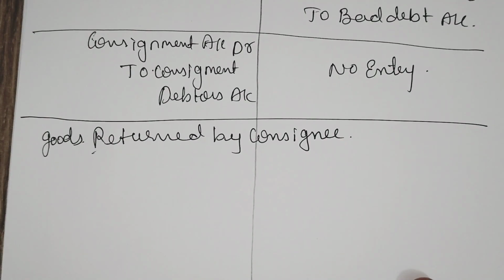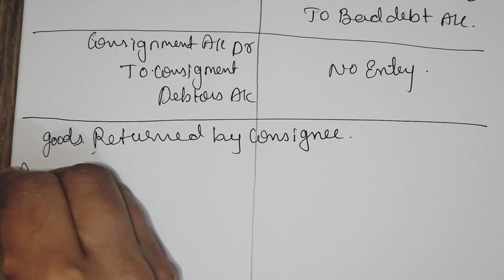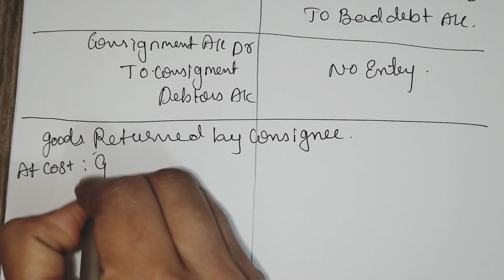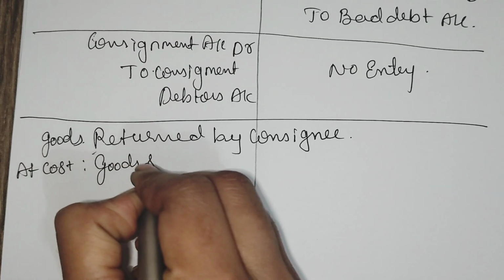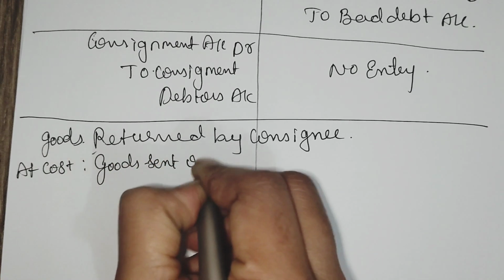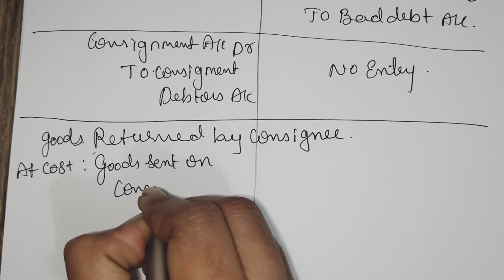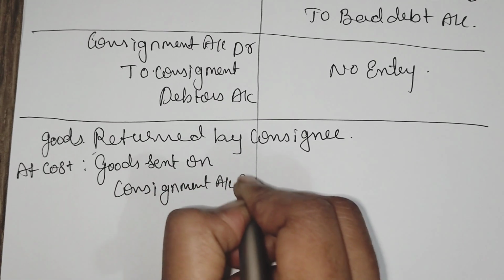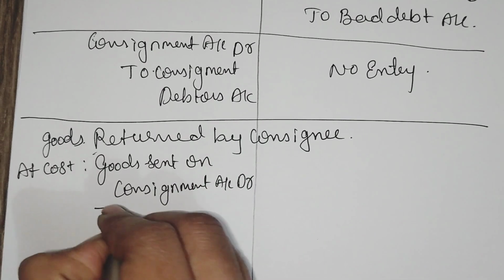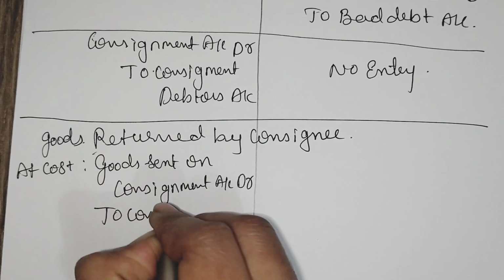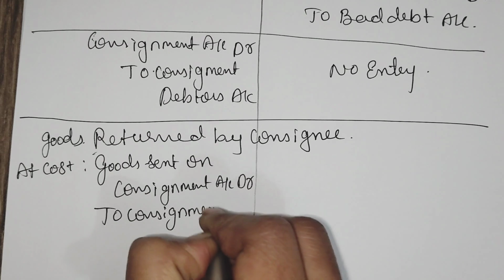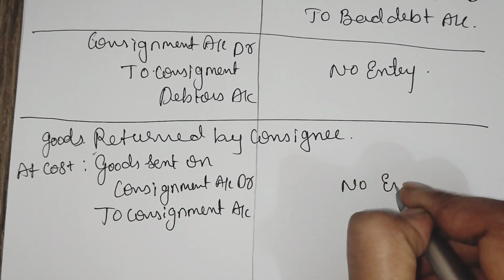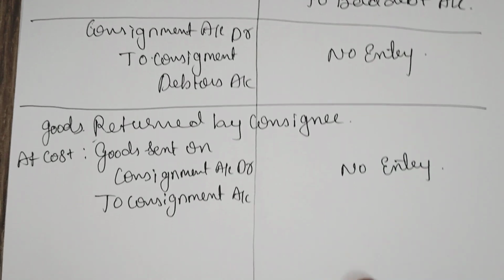Goods returned by consignee. At cost, goods sent on consignment account debtor to consignment account. There will be no entry in the book of consignee.